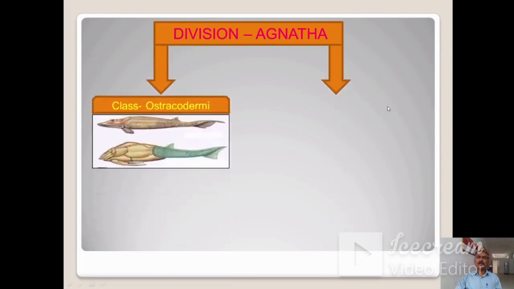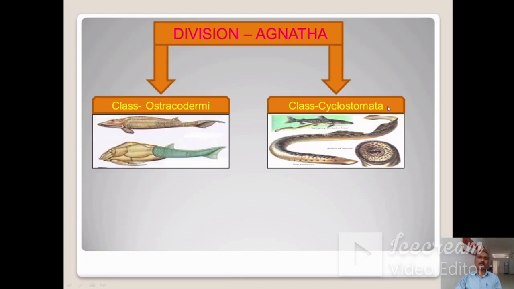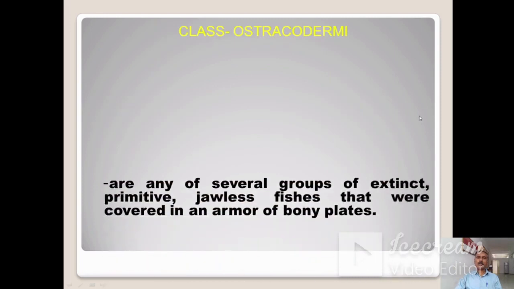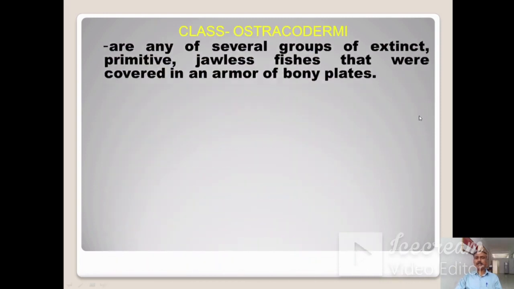Now division Agnatha is divided into two classes, that is class Ostracodermi, and the second class, Cyclostomata. Let us discuss the class Ostracodermi. Ostracoderms are any of several groups of extinct primitive jawless fishes that were covered in an armor of body plates.